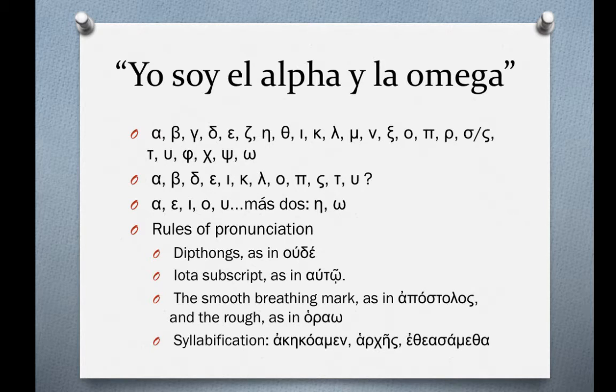If we have a word like arches, we have what's called a consonant cluster. We've got rho and chi. The rho looks like the P, but remember it has the R sound. And then the chi, arches. We would draw the syllabification line right between the rho and the chi, arches, because you can't pronounce urka together. In other words, you don't have any words that start with a rho and a chi. Even in English, we have no words that start with RC because that's a difficult consonant cluster that can't be pronounced together. Well, when that occurs, we'll draw a line between the two. And we have two syllables here, ar, ches.